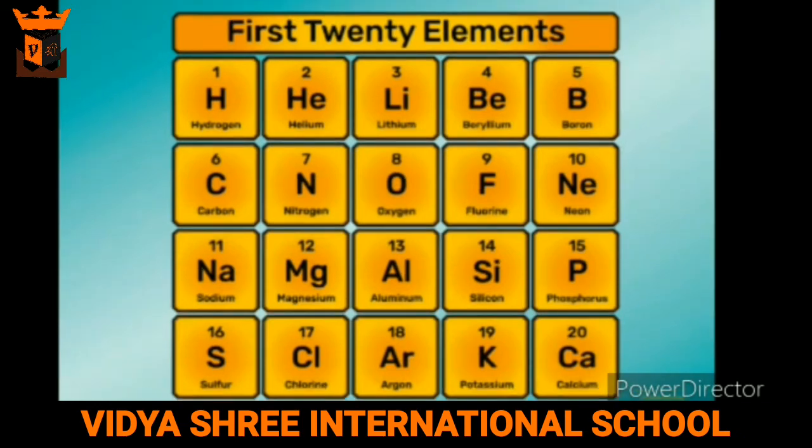Names of some elements have two alphabets, in which the first alphabet is capital and the second alphabet is small. For example, Ca for calcium. The symbols of some elements are derived from their Latin names. For example, the Latin name of potassium is kalium and its symbol is K.